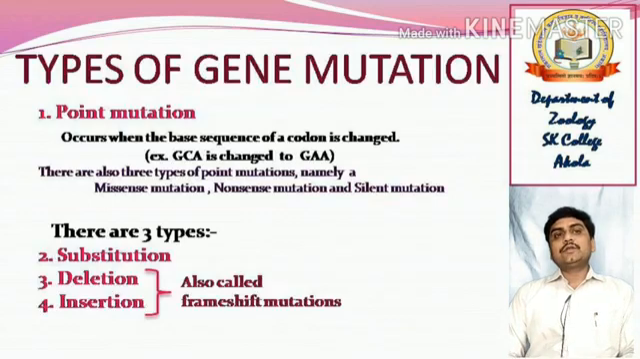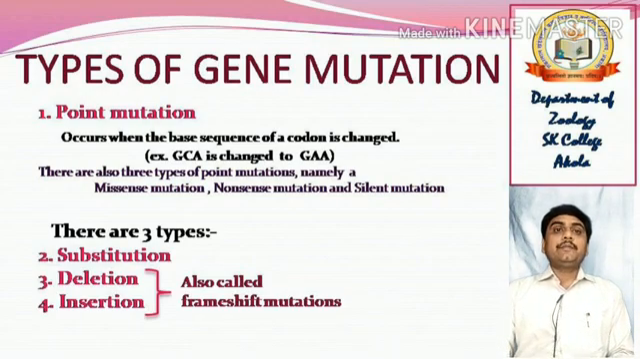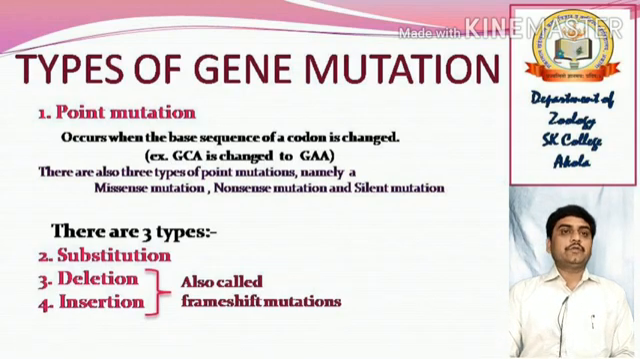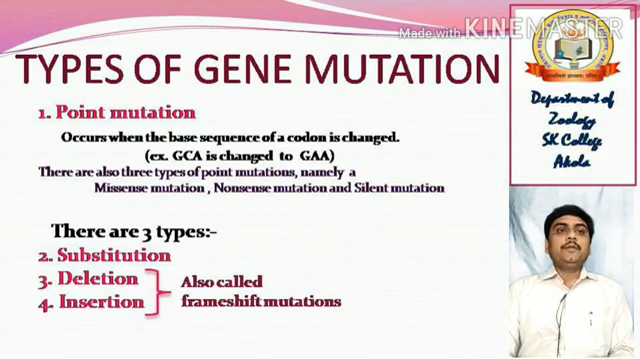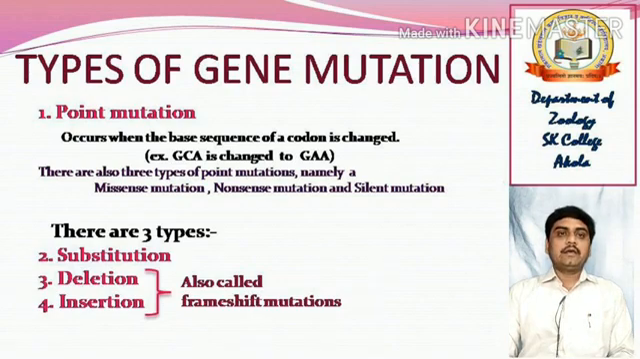Now we will discuss the most important point, that is types of gene mutation in this video. In this particular lecture, I will discuss mainly point mutation. It is one of the very important types of gene mutation which we have to discuss in this video. A point mutation occurs when the base sequence of a codon is changed. For example, GCA is a codon that is changed to GAA.